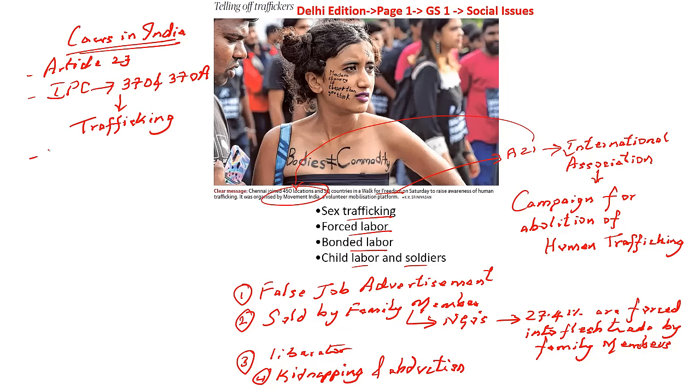And when it comes to international conventions, India has also ratified the Palermo Protocol of the United Nations. This protocol basically wants to prevent, suppress and punish trafficking in persons, especially that of women and children. It is this that we have to understand with respect to this article. Now let's look into the next article.